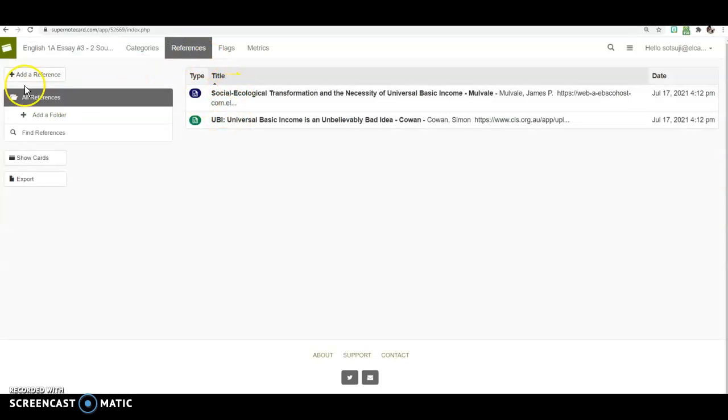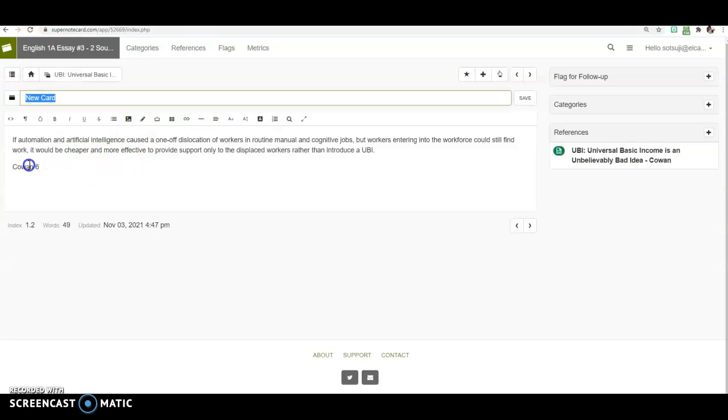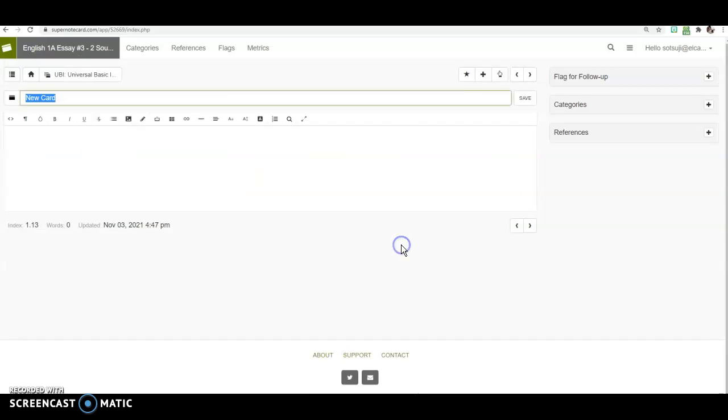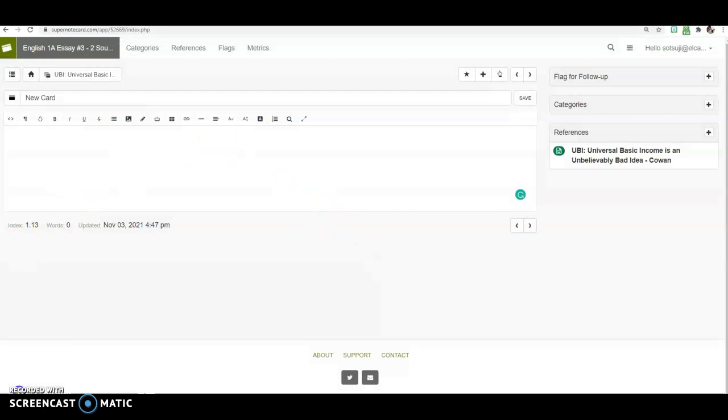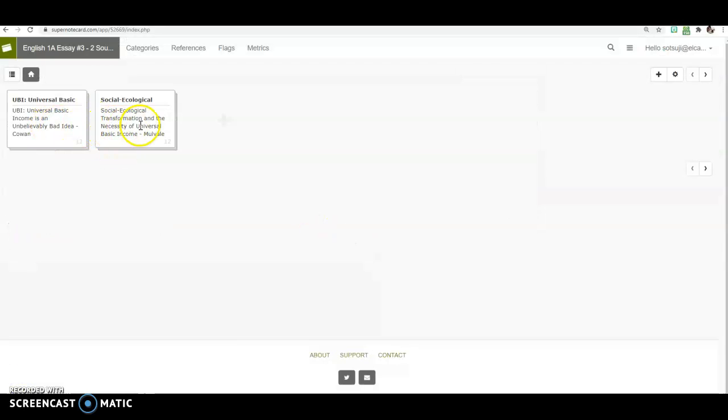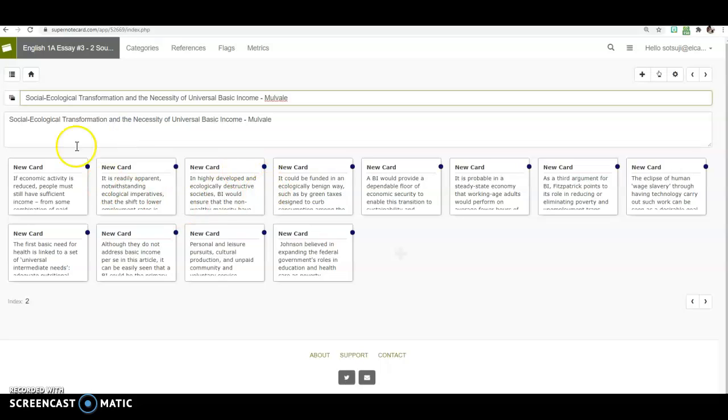Remember to do the references. You have to have the two references so that when you are writing the quotes, you tag each one with your reference. You copy and paste your quote here, click where it says reference, and tag your source like that. Once you have done that with your two articles, you should have at least 10, if not more. 20 is a good number, 20 quotes like that.